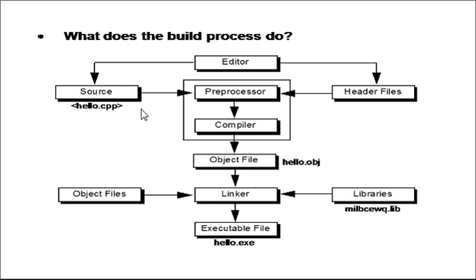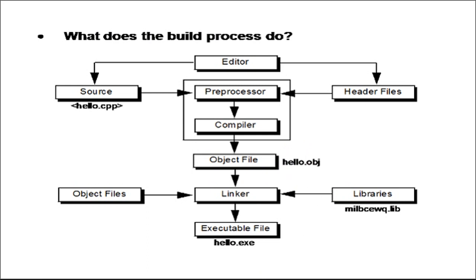In this diagram, our program hello.cpp, after compilation, is converted into an object file named hello.obj. Make a note that the file containing object code or machine code has .obj as its extension.